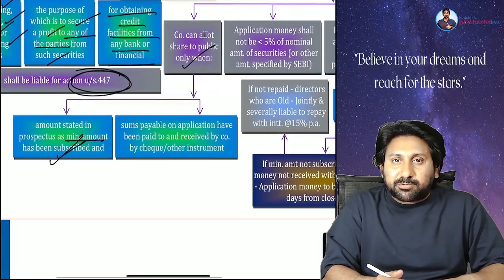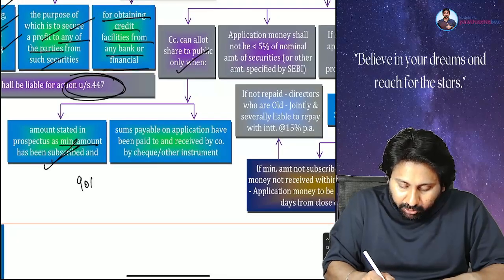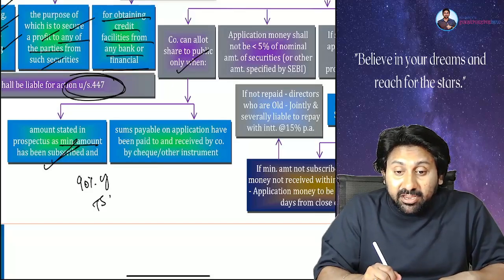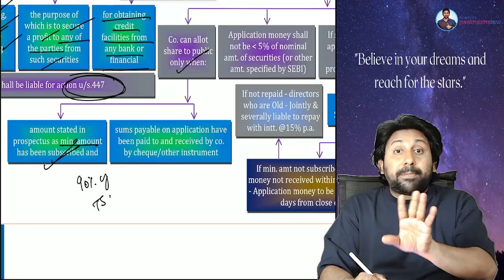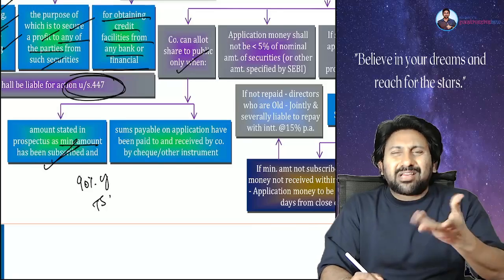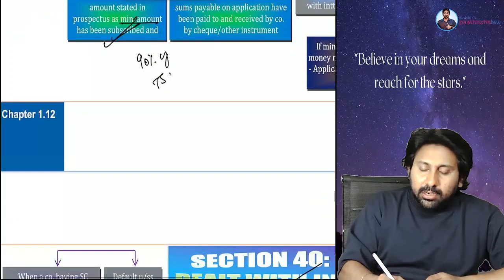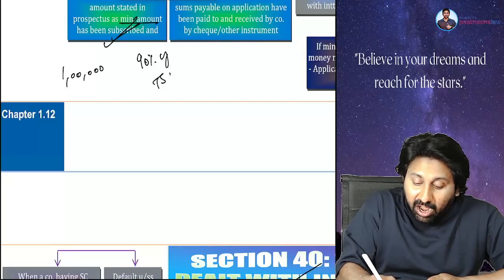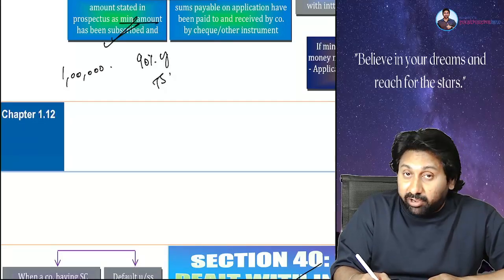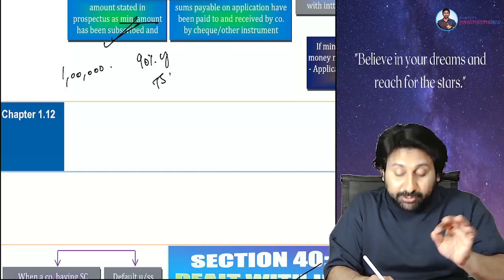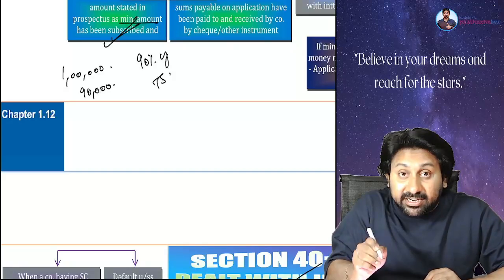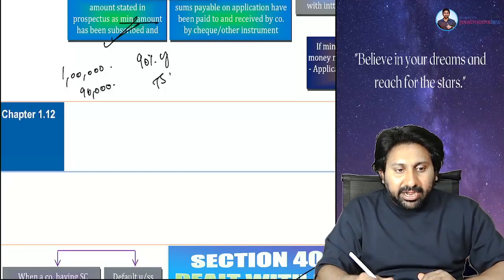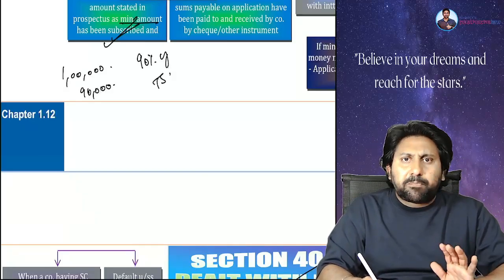How much is the minimum subscription? 90% of the total subscription. They need not pay. They should at least subscribe. Sir, what do you mean, sir? See, the company went for a public offer. They made 1 lakh shares available for subscription. The public should at least subscribe 90,000 shares. Understood, everyone? Okay. The amount for 90,000 shares they don't pay immediately.